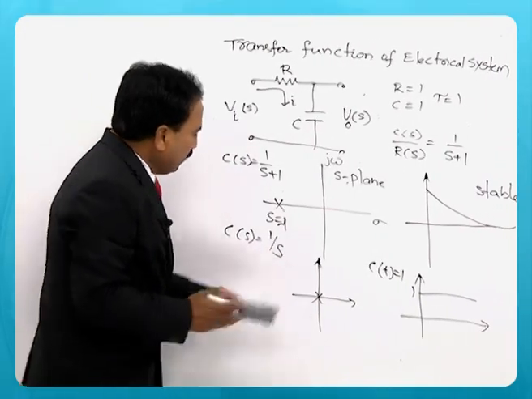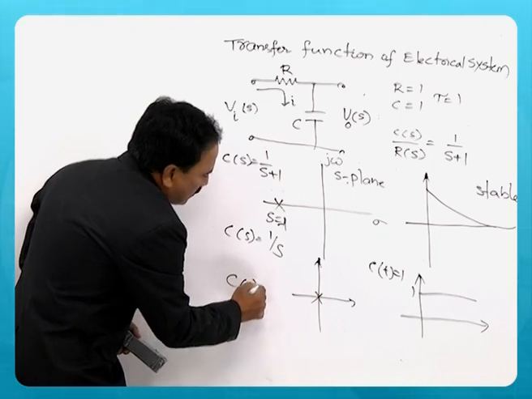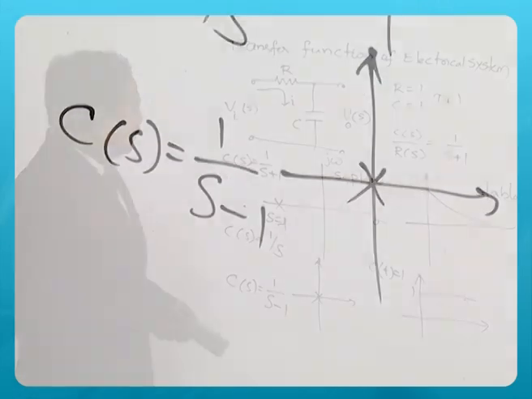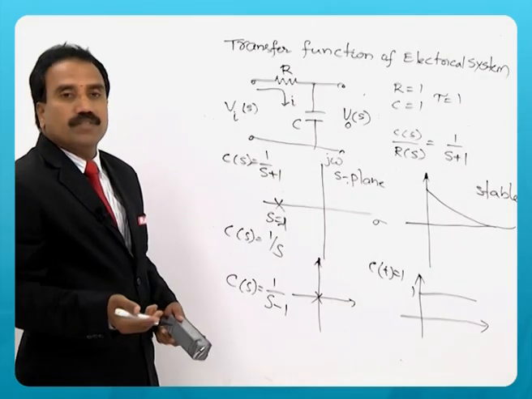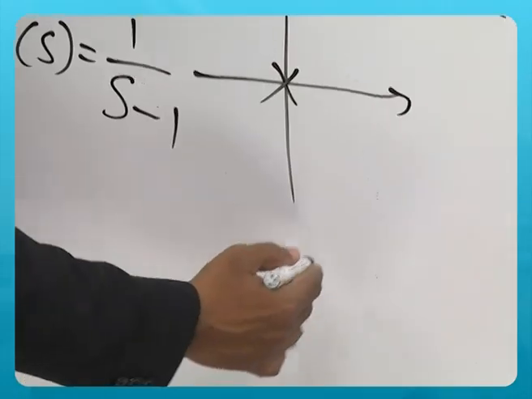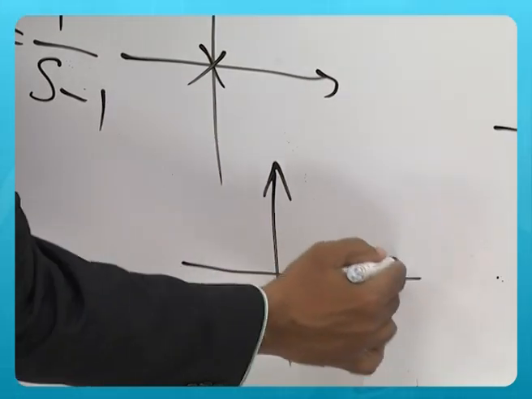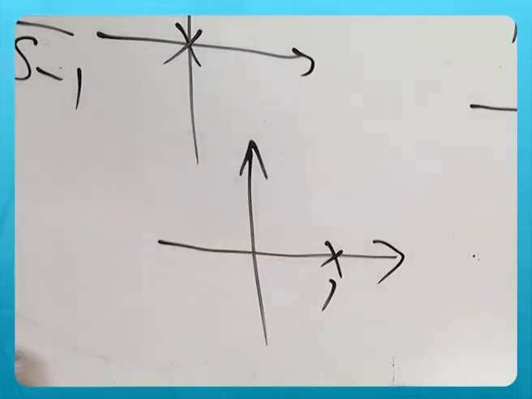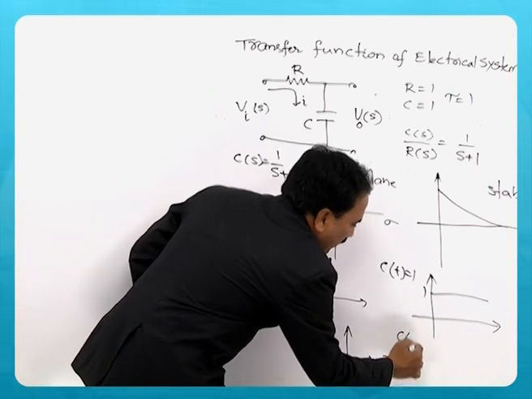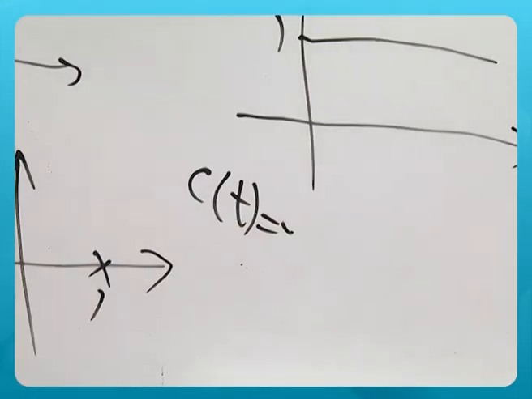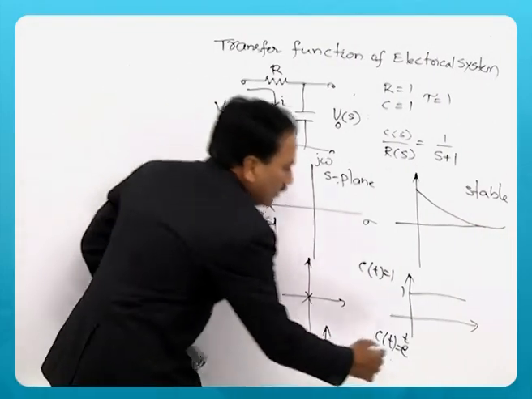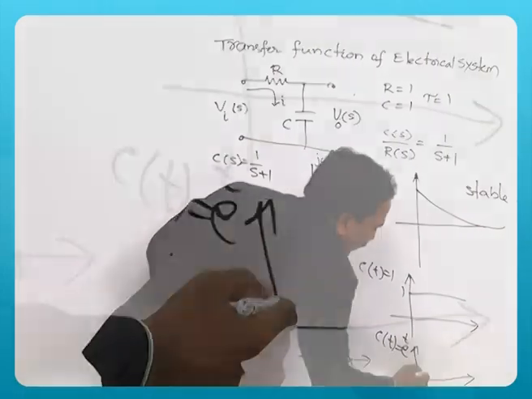Now, if C of S is equal to 1 by S minus 1, the pole is in the right half of the S plane, somewhere here at S is equal to plus 1. Then you get the response C of t as e to the power t, and this response will exponentially increase.